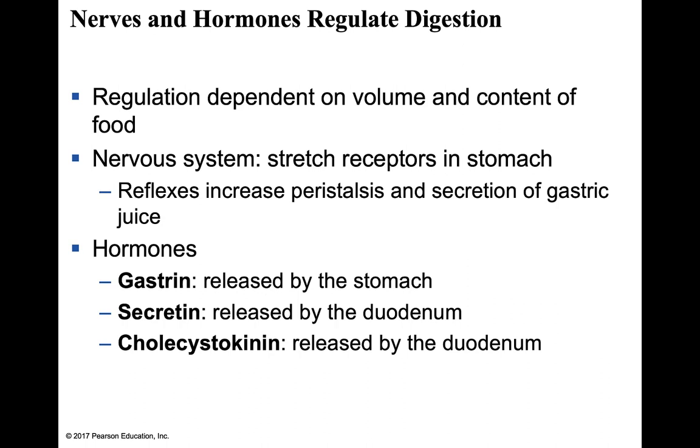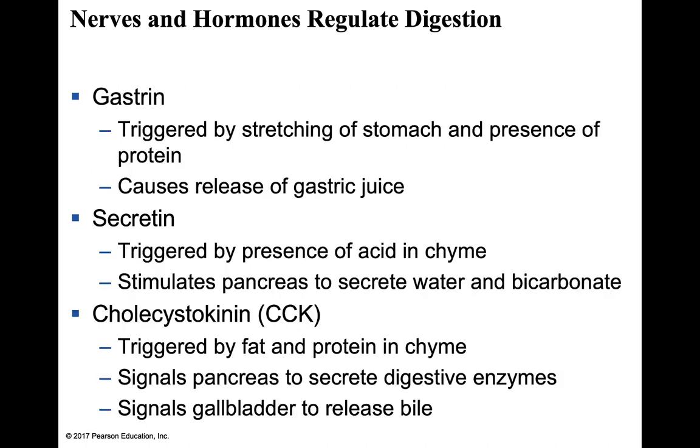They actually counteract gastrin. So they slow down gastric function, because now the role is to digest intestinal content. We want to activate those processes, but we don't want stuff to keep moving into the small intestine. So gastrin function will be inhibited by the hormones of the small intestine.